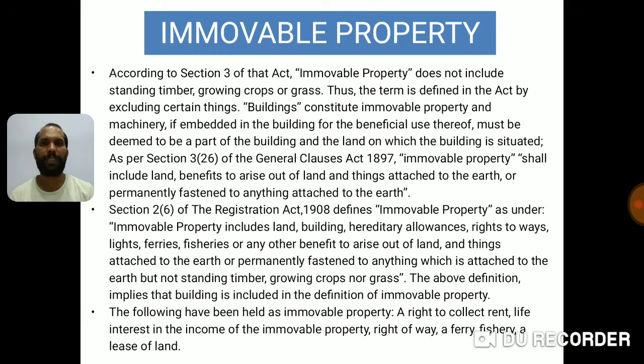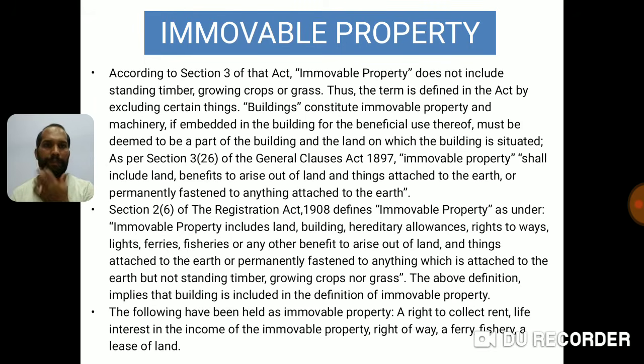Now the very purpose of having such a tree is to cut it and use it commercially at a later stage. So that is why they are always seen as movable property, because we cut them so we can move them anywhere. So standing timbers will not come under the definition of immovable property.